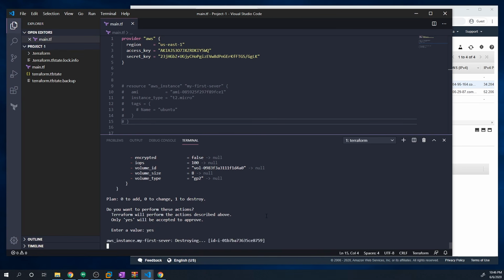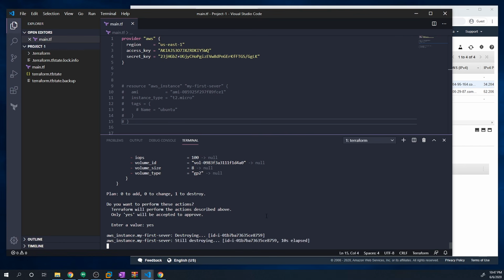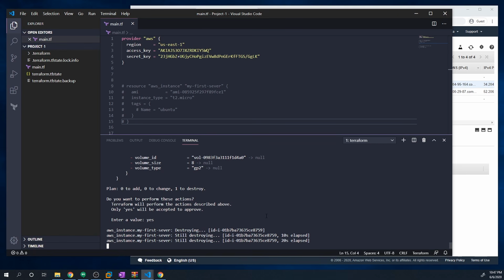And so that's just another example of the declarative nature of Terraform. You can use that as a tool to delete instances or delete any resource within AWS. As long as you just delete it from your Terraform file and then run apply, Terraform's going to figure out what you want and what you don't want. So you don't actually have to delete it from AWS or do a Terraform destroy.